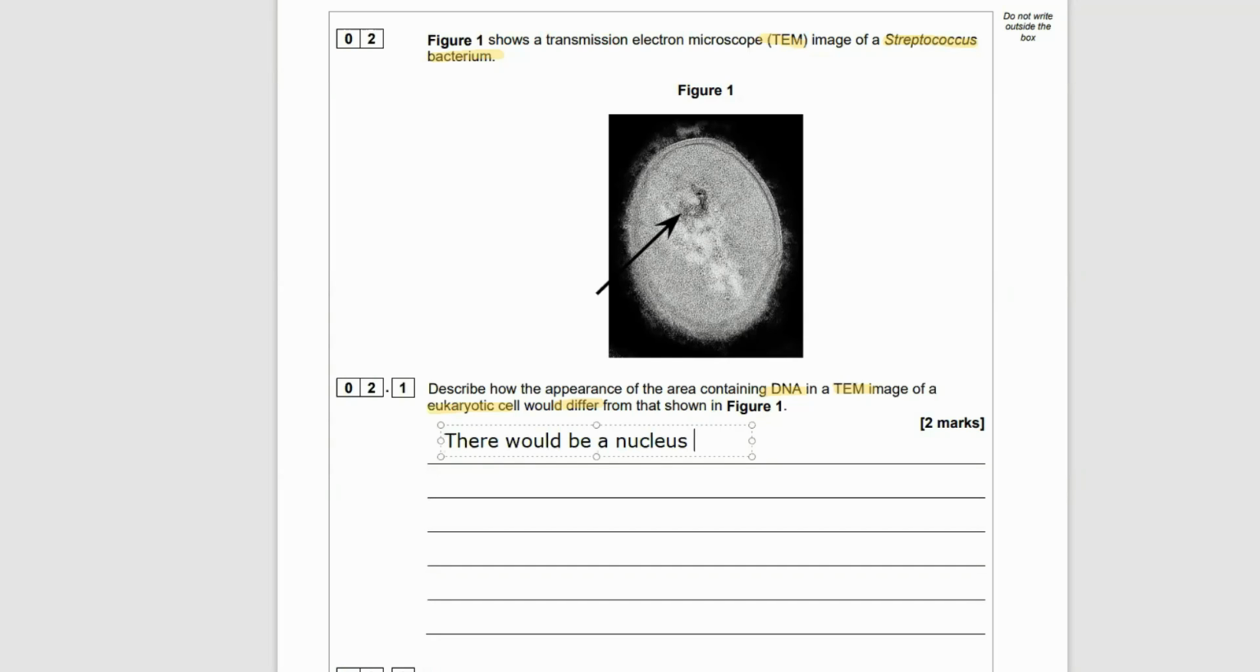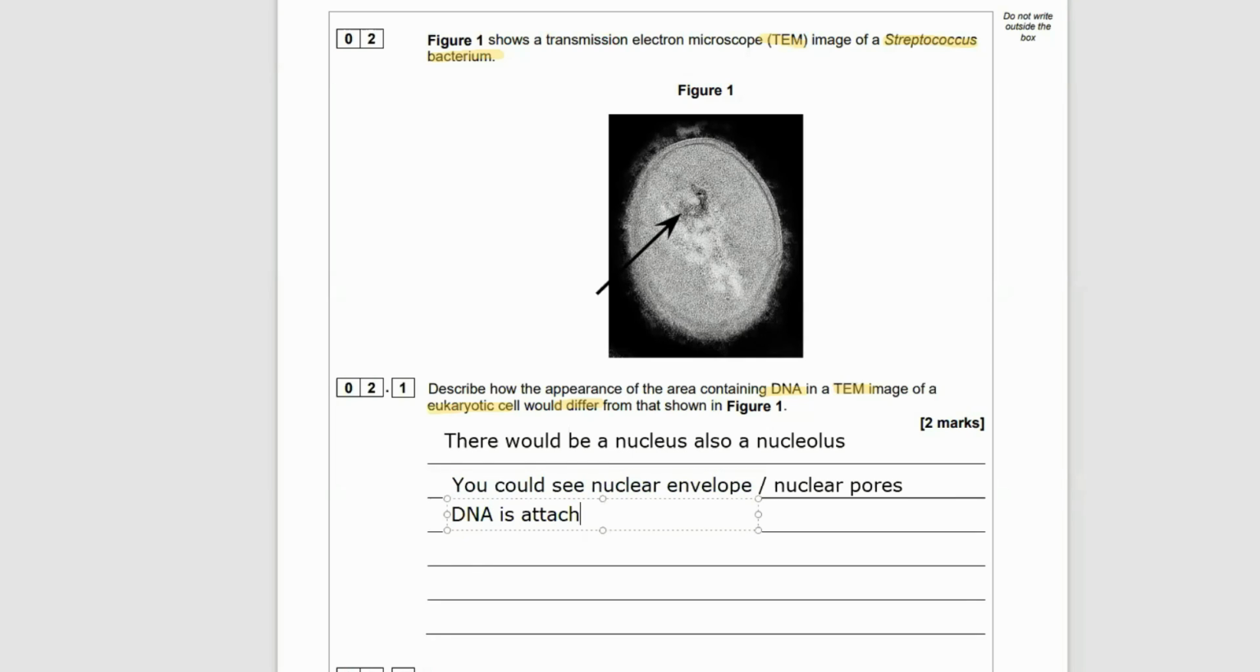All right, so we really want to talk about how a eukaryote would be different. There'd be a nucleus. We'd also see a nucleolus. Actually, you might be able to see the nucleolus. Yeah, you could make out the nucleolus. You definitely couldn't make out nuclear pores, so that'd be a wrong answer I put there.